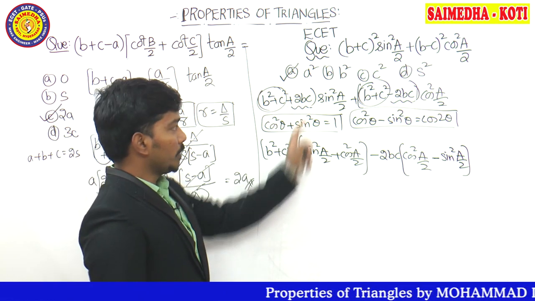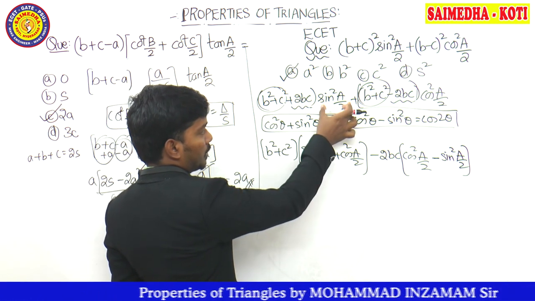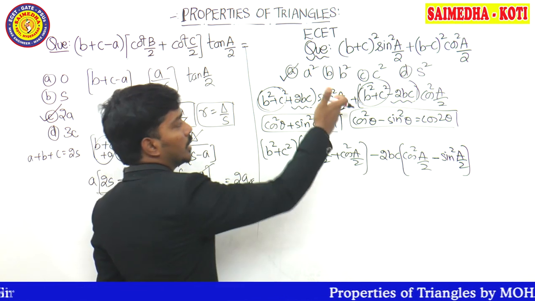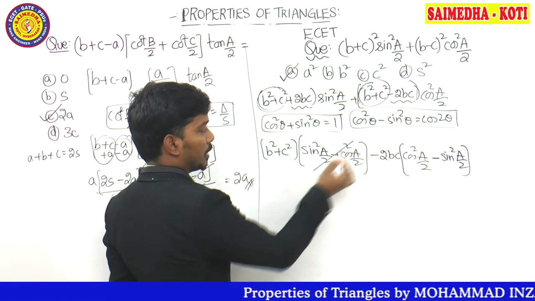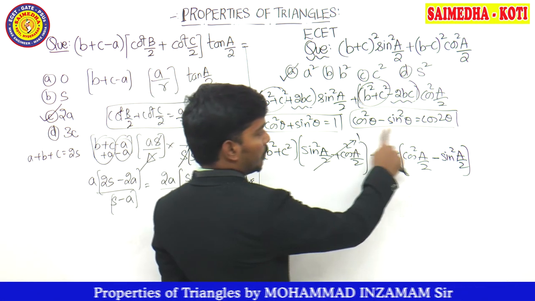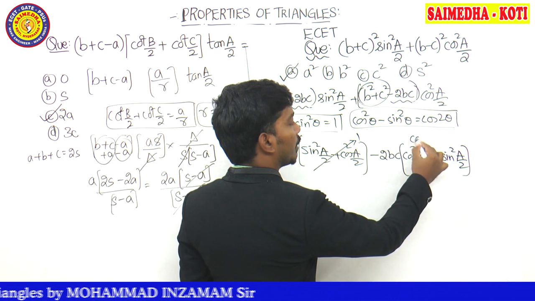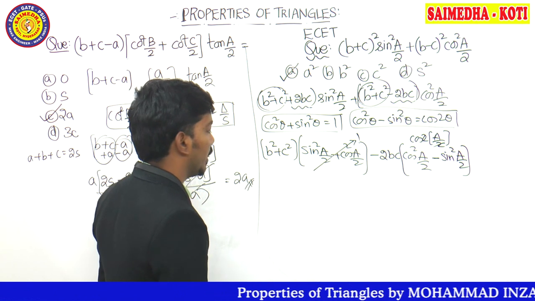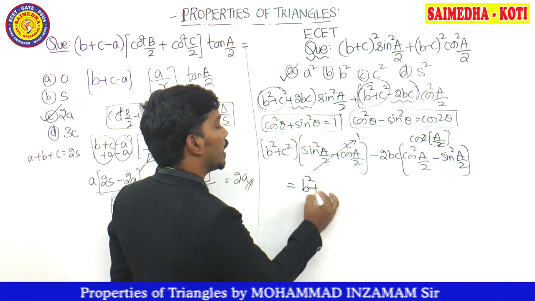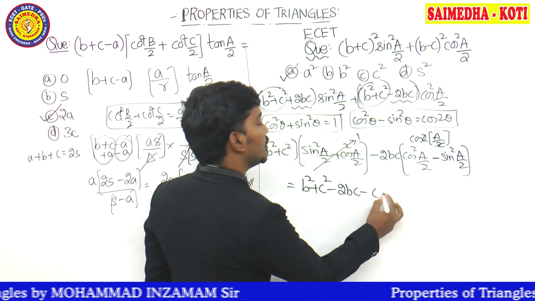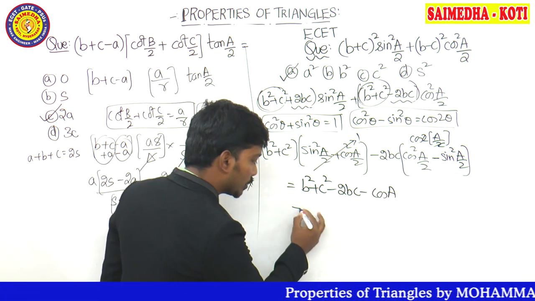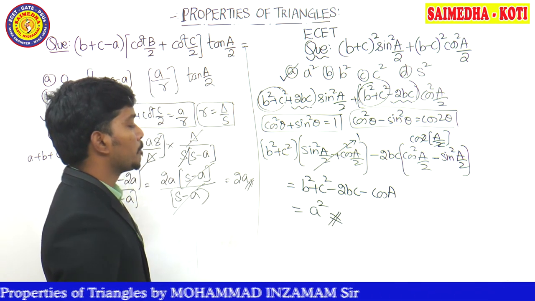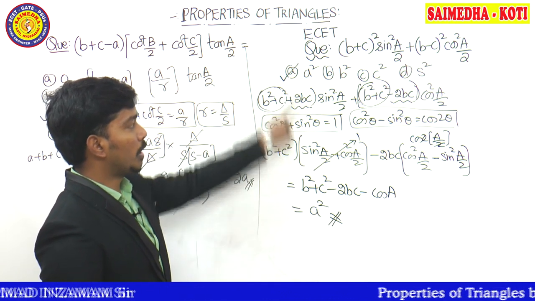Try and understand, guys, how we can write b square plus c square. B square plus c square multiplied by sin square A by 2, b square plus c square multiplied by cos square A by 2. If you take b square plus c square common, sin square A by 2 plus cos square A by 2 will remain, and sin square theta plus cos square theta is equal to 1. Cos square theta minus sin square theta is equal to cos 2 theta. We can write here cos 2 times theta. What is the theta value? A by 2. This 2 gets cancelled. So what is the formula at last we need to remember now? The remaining part is b square plus c square minus 2bc cos A, which is the cosine rule for A square. Observe here. You have got the correct answer, guys.